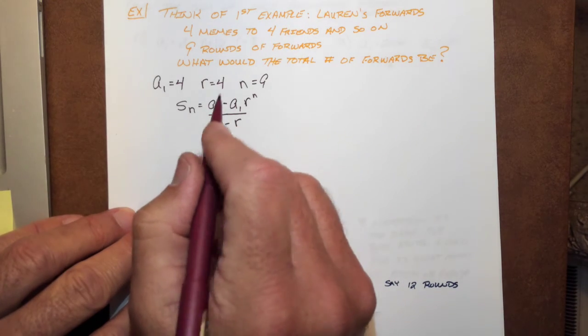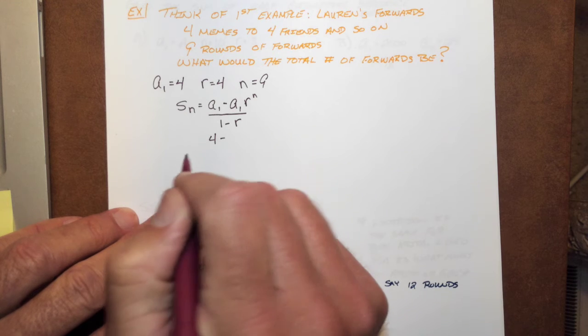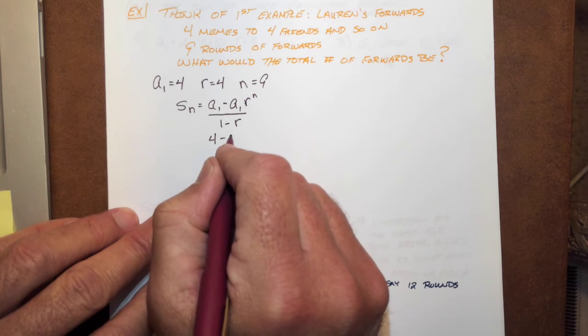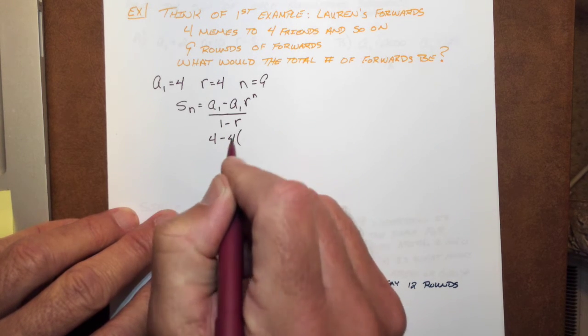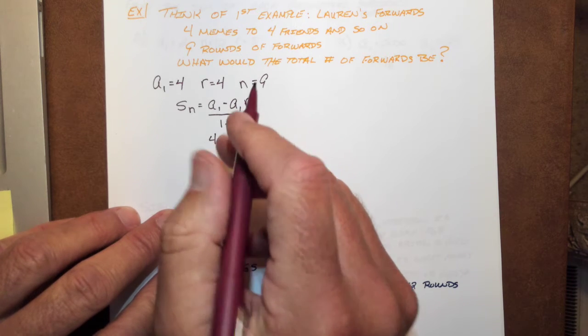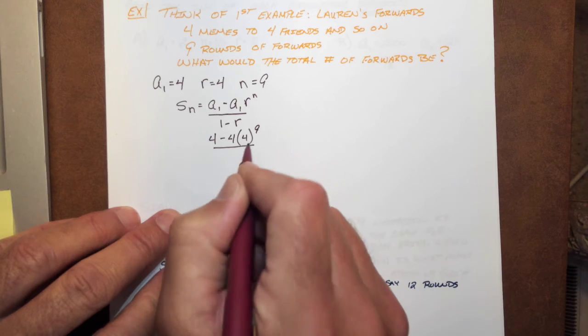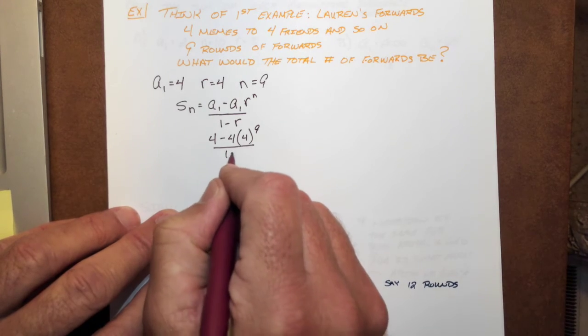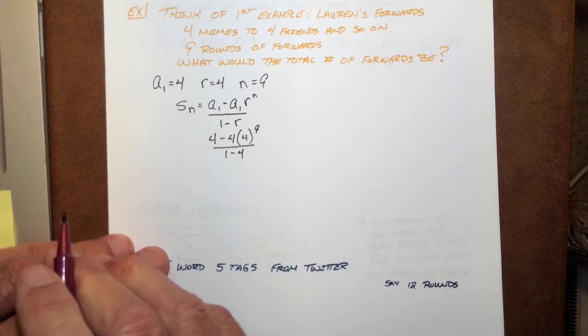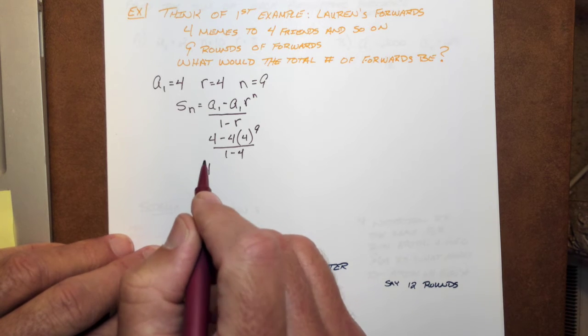So plug in now. 4 minus 4 times 4 to the 9th power, all over 1 minus 4. All right, work being done.